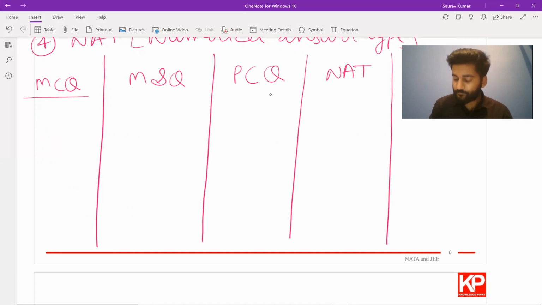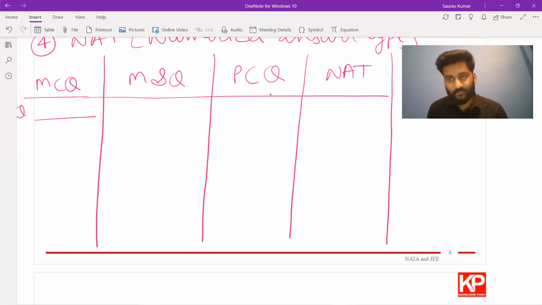In the first, MCQ, you all are aware of it: you will have a question statement and 4 options. You solve this question and you will get only one correct answer. So let's say the correct answer is C. So C would be your right answer, and you would be done with the question.